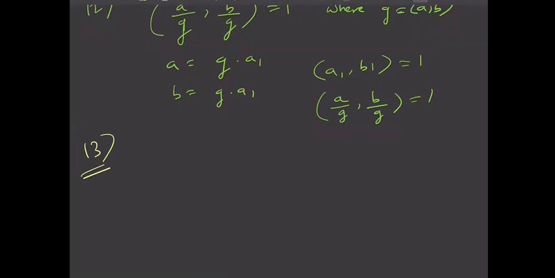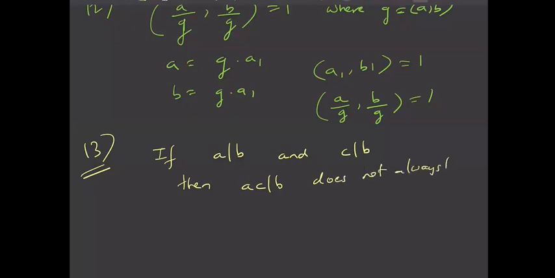The property is that if A divides B and C divides B, then AC divides B does not always hold true.